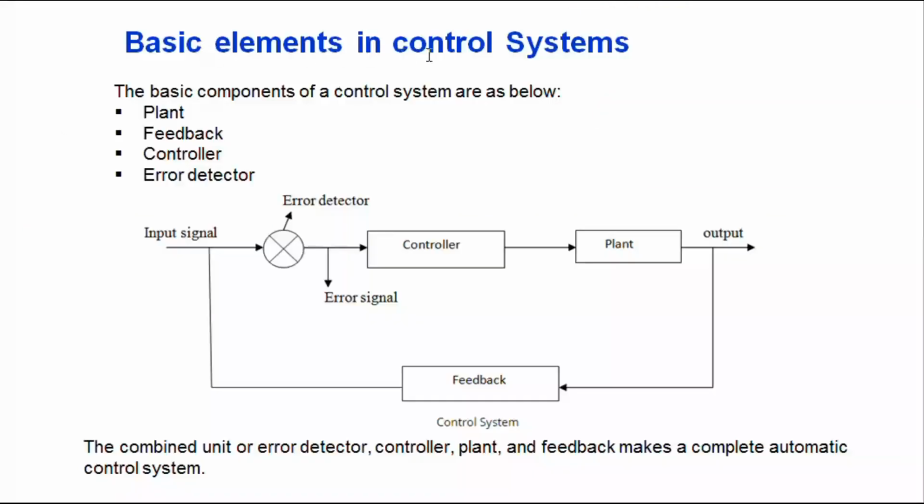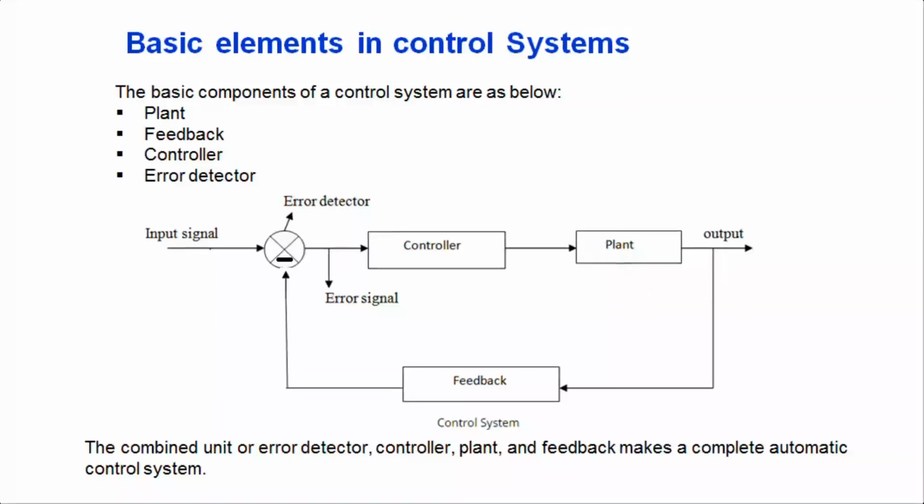First of all, basic elements in the control system. The system may be any system, a mechanical system or electrical system or pneumatic system. Any system consists of these four basic elements: plant, feedback, controller and error detector. The plant is nothing but the system. Here a number of small components are connected in some sequence. It performs one particular function.